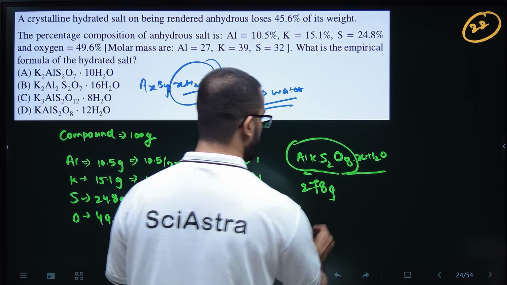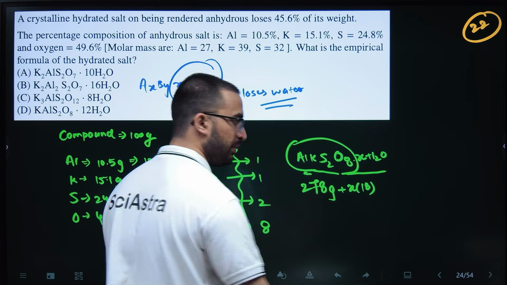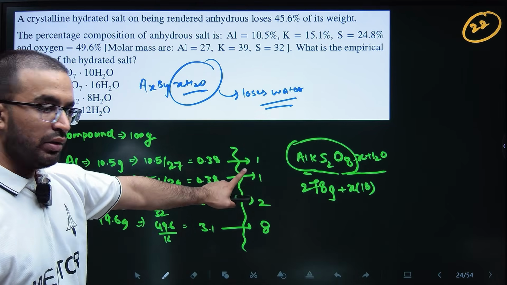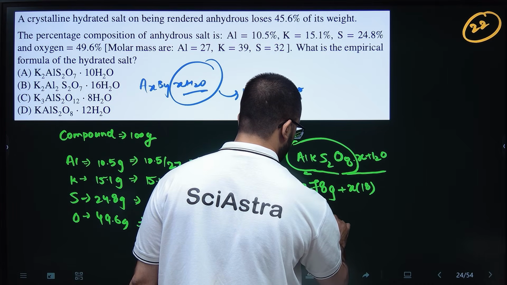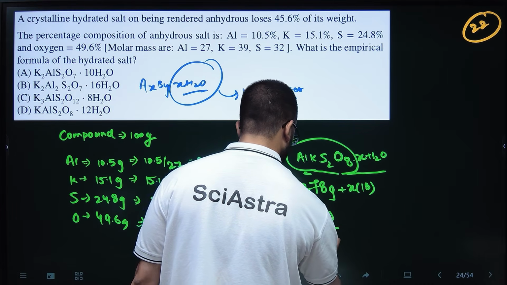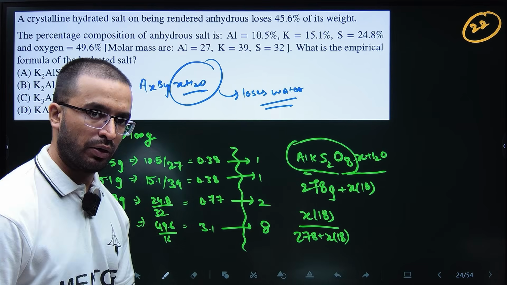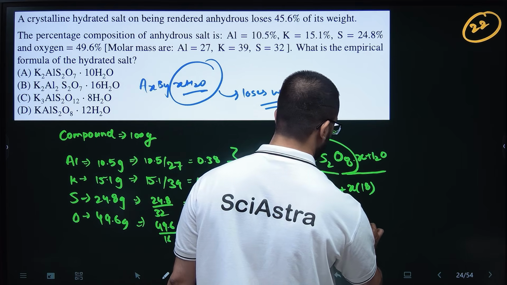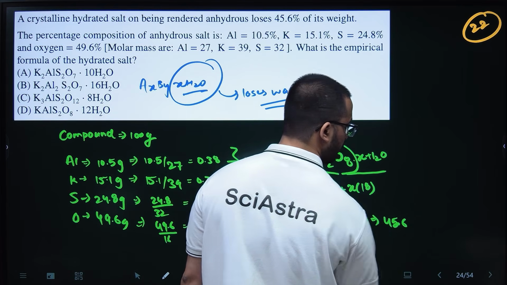So 278 plus xH2O, so x into 18. So this will be the empirical formula mass. So x into 18 divided by 278 plus x into 18, divided by the total empirical formula mass, into 100 is given as 45.6%, right?